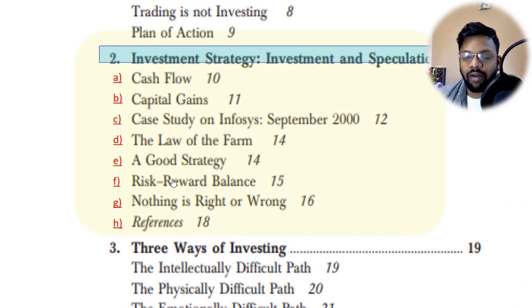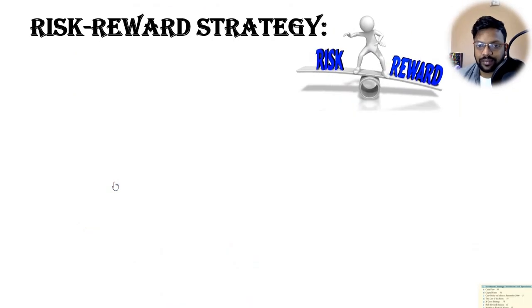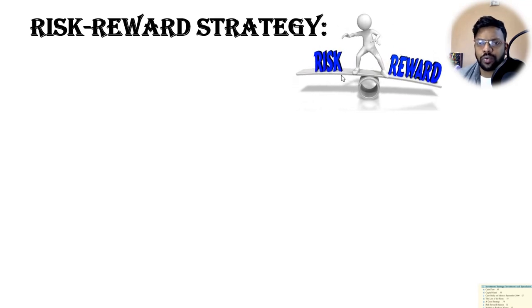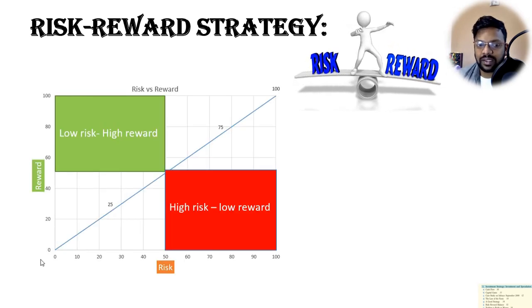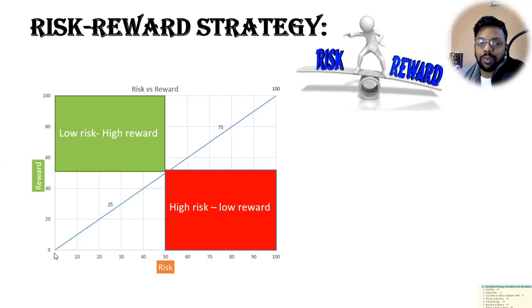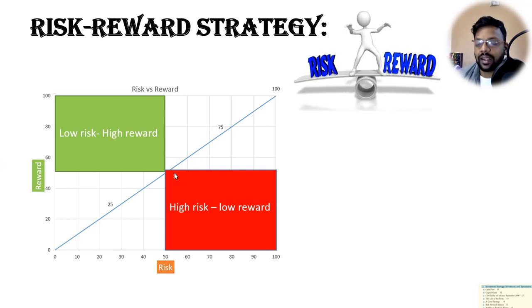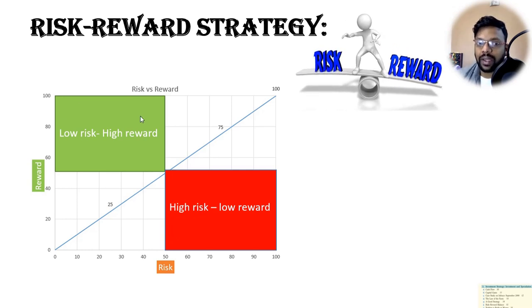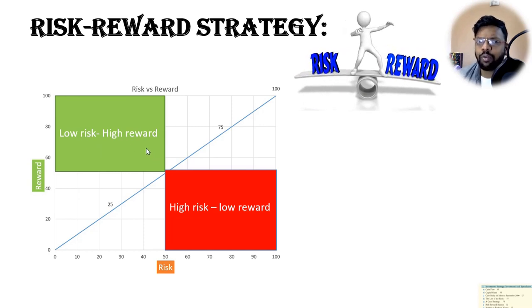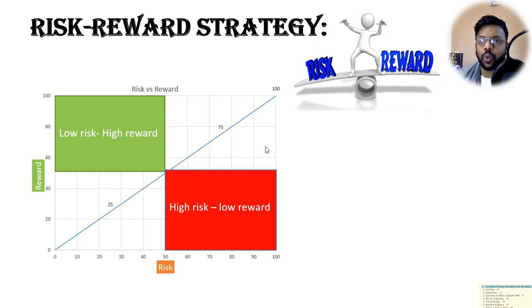The next topic of the second chapter is risk reward balance. There should always be a balance between risk and reward. We are looking for profits, but there is always a risk associated with it. So it's better to have an equal or more reward. For example, in this graph of risk and reward, it's better to be in the center, like this line, having a balance between both. But it's more advantageous if we are able to go to the upper area, where we get low risk but high reward. Everyone wants this, but many people don't know how to do this.